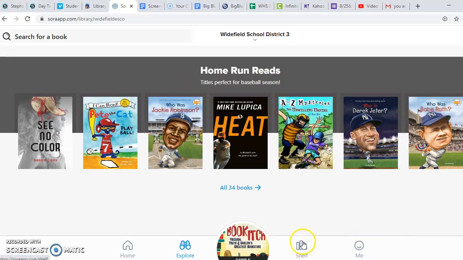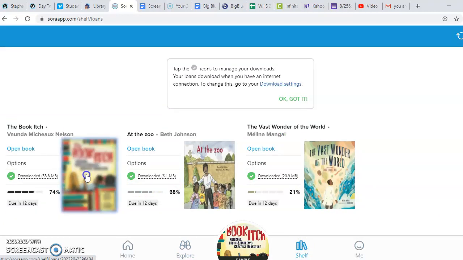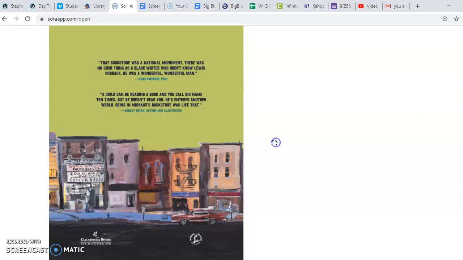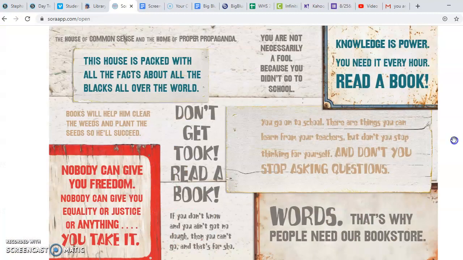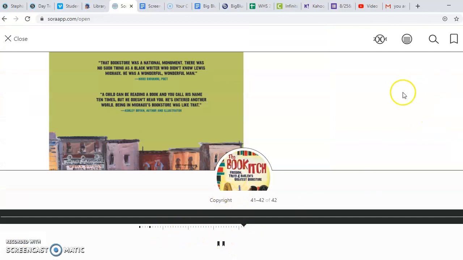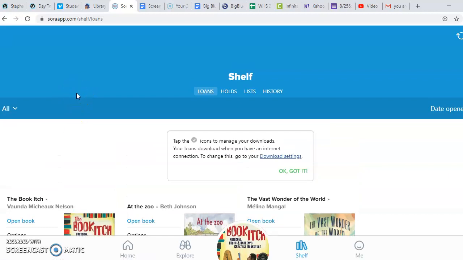But let me show you what's on my shelf that I'm reading right now. And then when you check out these books, you can open a book on your computer and click to the left or the right to turn the pages. If you need more help with the book, click right here and it'll show you chapters, you can bookmark, and all sorts of stuff. So if you need something to read while we're online, check out Sora and our online books.